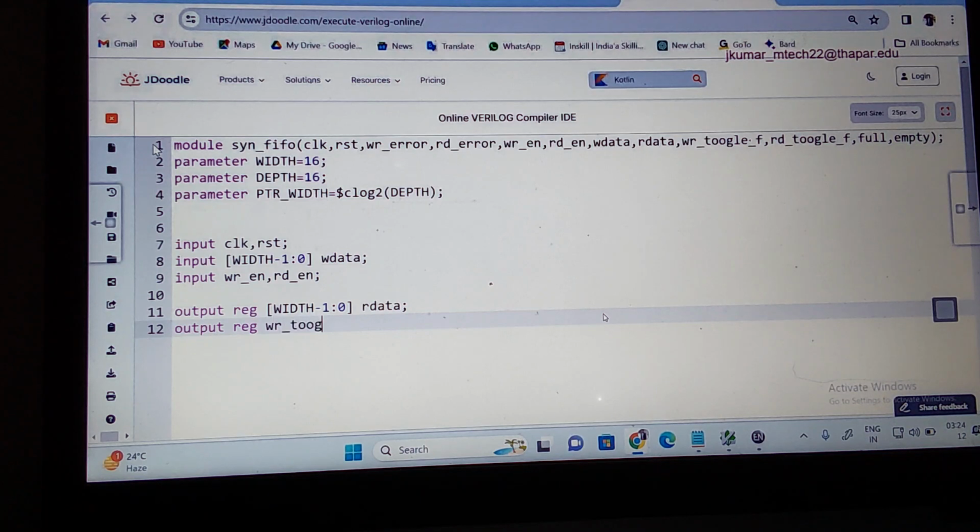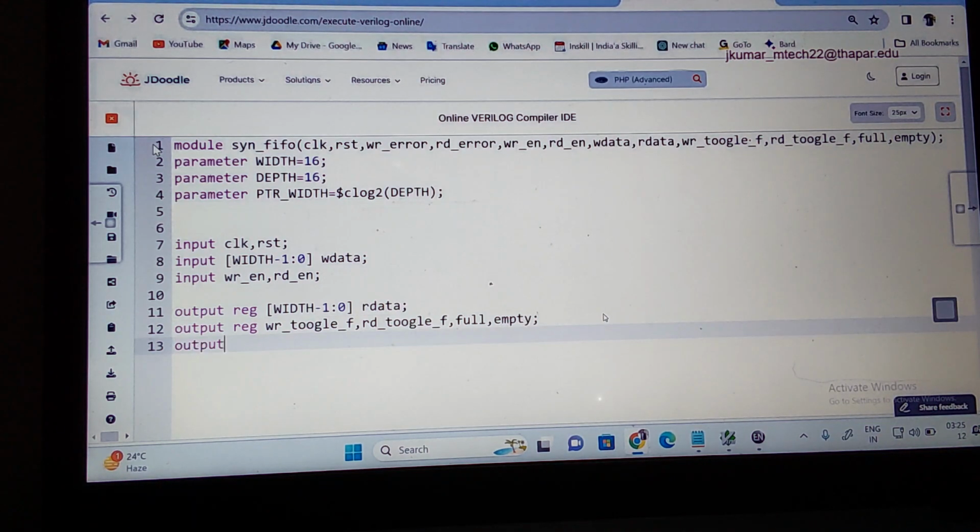Right. Toggle flag, comma, read underscore toggle underscore flag. Then what can I write? Full and empty, also scalar. Full and empty. Then what other outputs are there? Write error, read error, output write. This is write error, comma. Then what can I write? Read error, read underscore error.